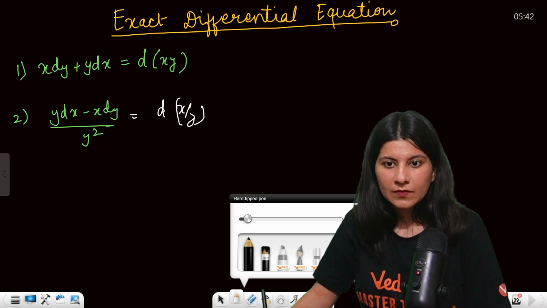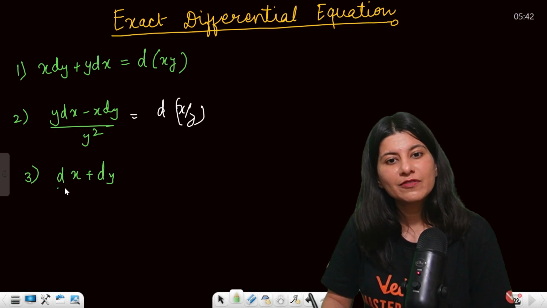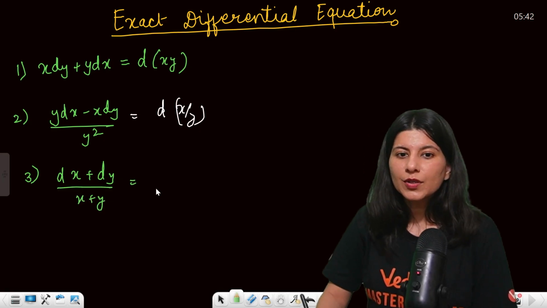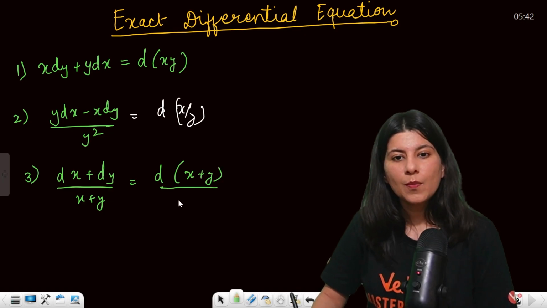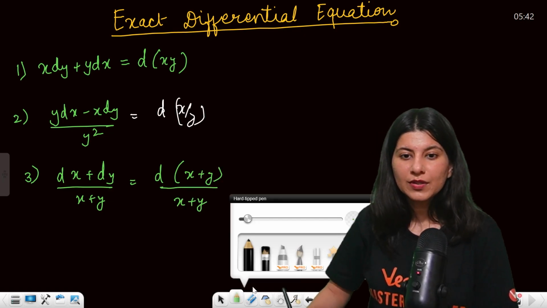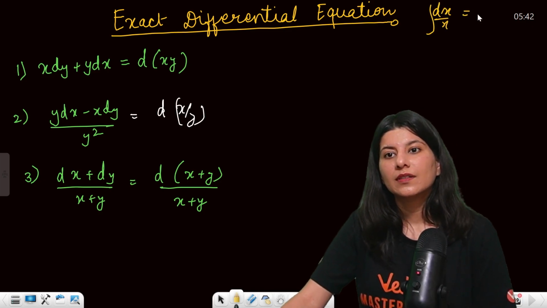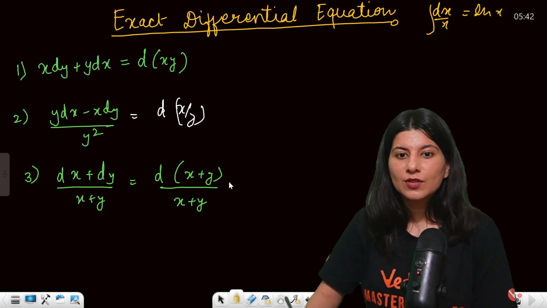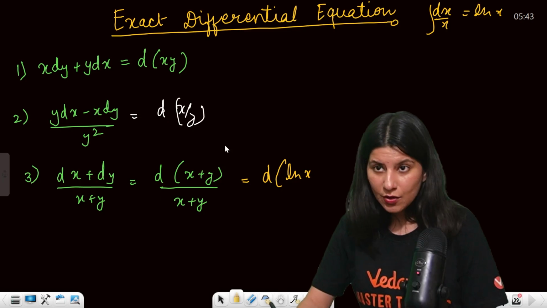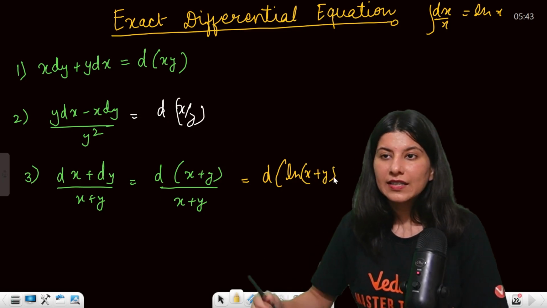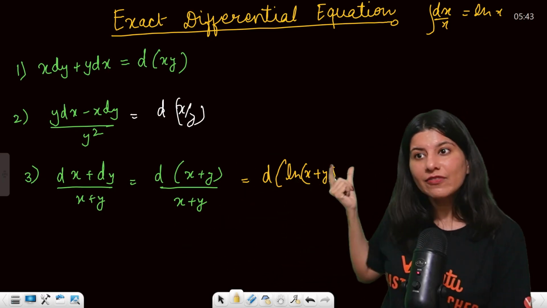Okay. Alright. Now third, dx plus dy upon x plus y. Don't you think that if I take d outside, this is dx plus dy upon x plus y? So remember, dx by x is what? ln x. So this is d of ln of x plus y. The derivative of ln of x plus y is what? 1 upon x plus y, and then the differentiation of x plus y.